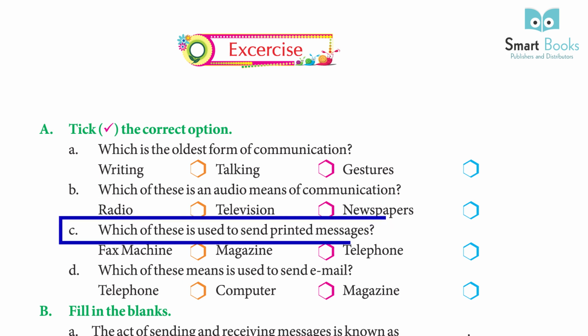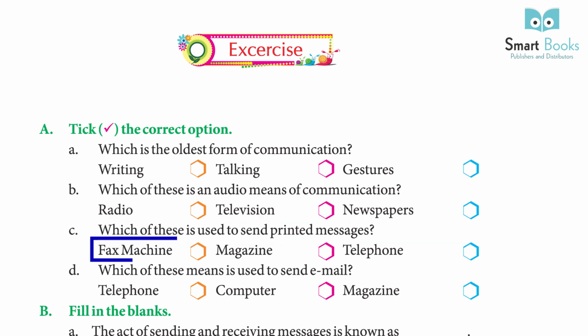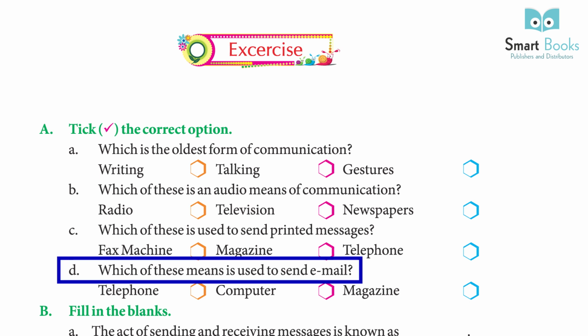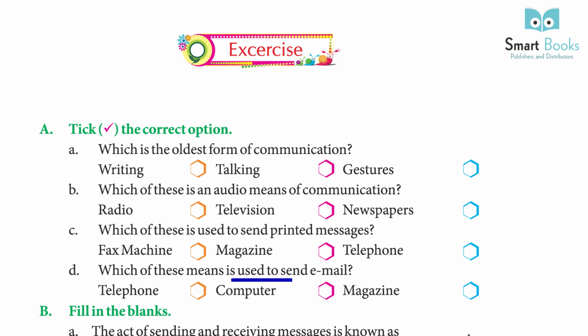C. Which of these is used to send printed messages? Fax machine, magazine, telephone. Answer: Fax machine. D. Which of these means is used to send email? Telephone, computer, magazine. Answer: Computer.